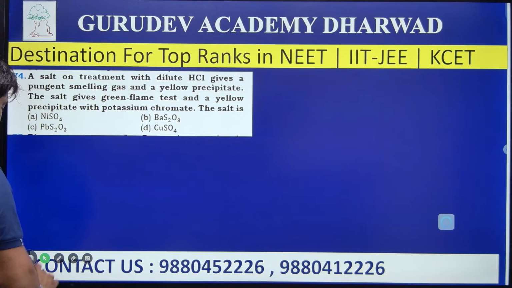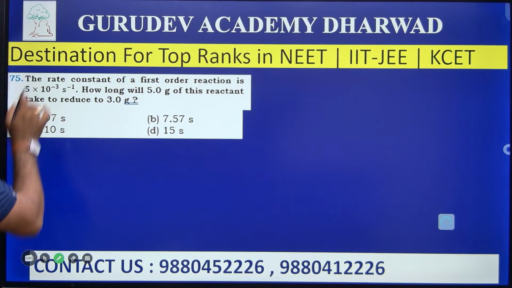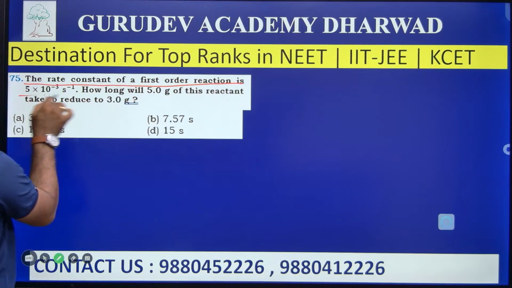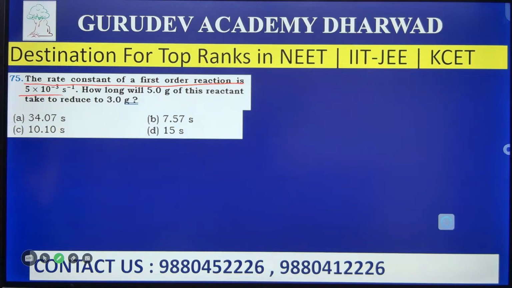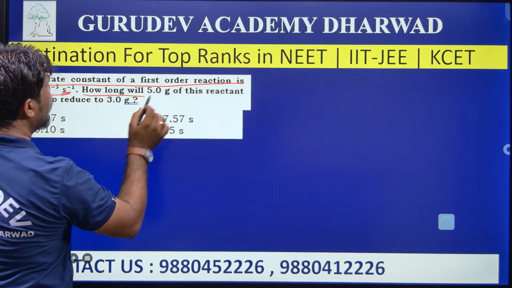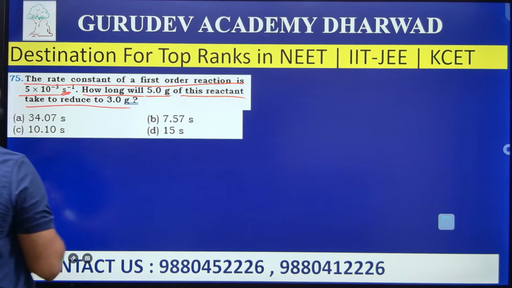Well, go to the next problem then. The rate constant of a first order reaction is 5 into 10 to the power of minus 3 per second. So per second means it follows the first order reaction. How long will 5 grams of this reactant take to reduce to 3 grams?